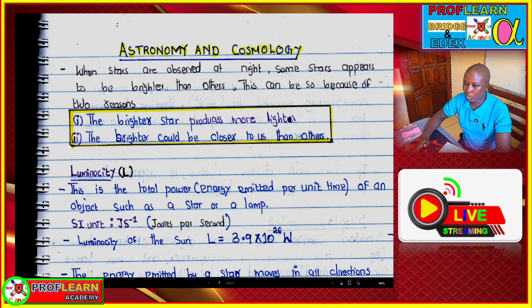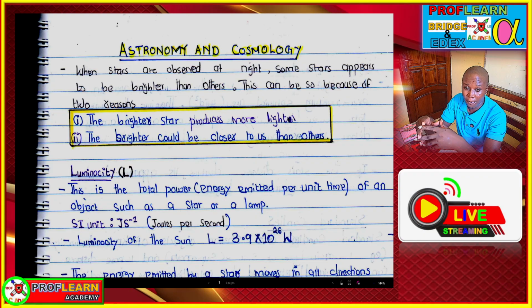But when it comes to cosmology, this is where you study the origin of the universe. Where did the universe originate from, and what are the theories involved? Because there are different theories that try to explain the origin of the universe, and because of different religious inclinations, we have different theories that explain how the universe originated.